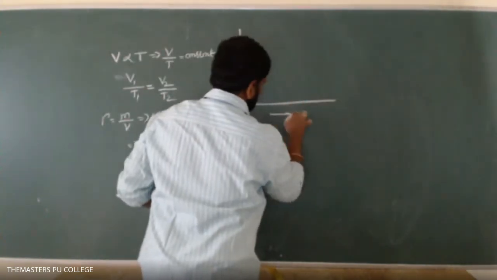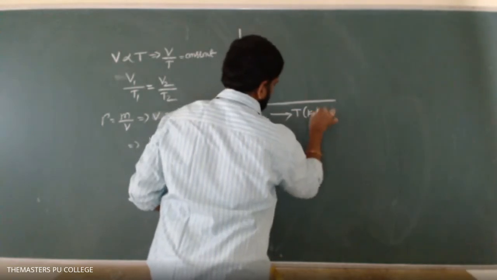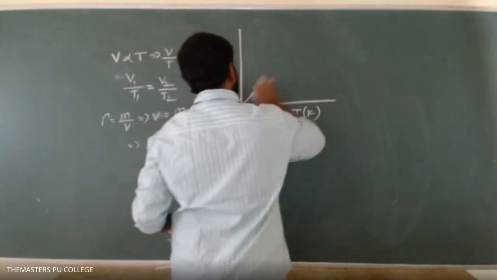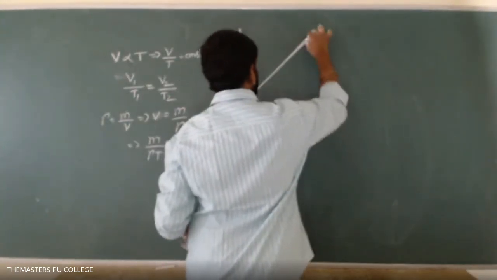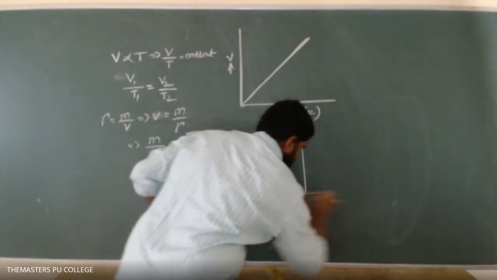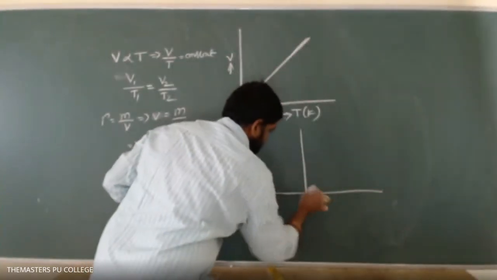This is temperature T in Kelvin, and this is the volume V. The graph is a straight line passing through the origin, and if you draw the same graph here, it is the same thing.